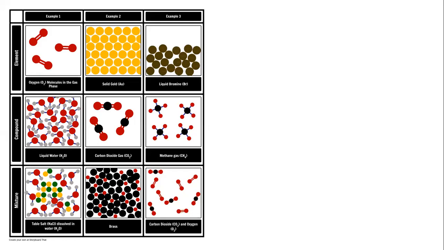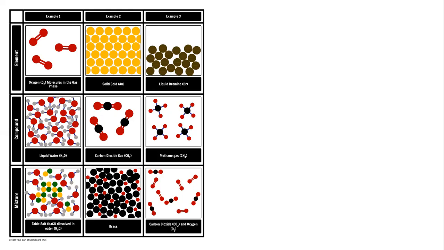Bromine is a non-metal. Bromine is a liquid non-metal at room temperature. Here, the particles are not as far as in the case of gas, and they are not as close as in the case of solids.